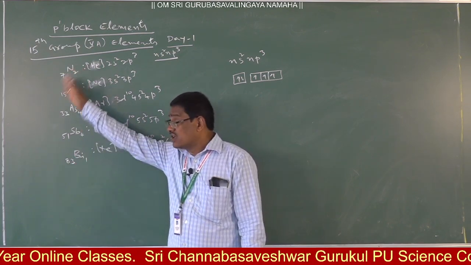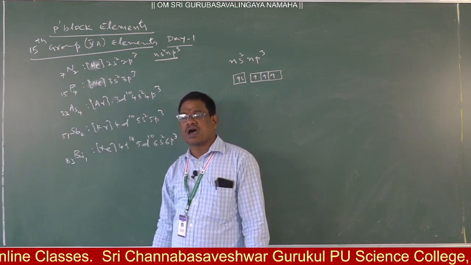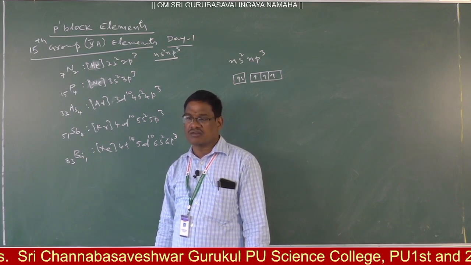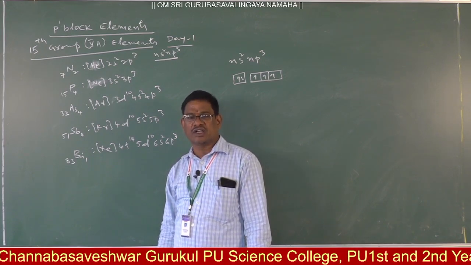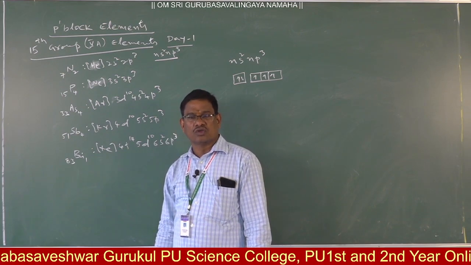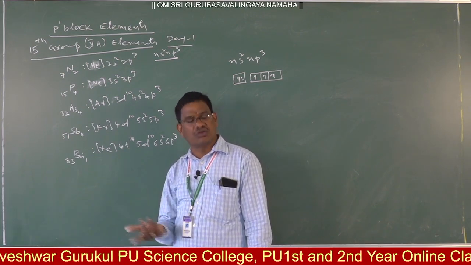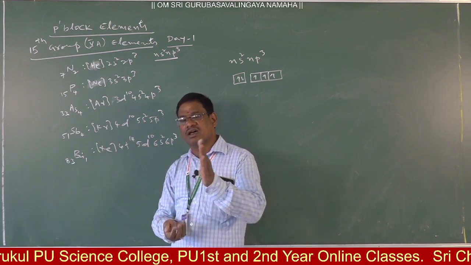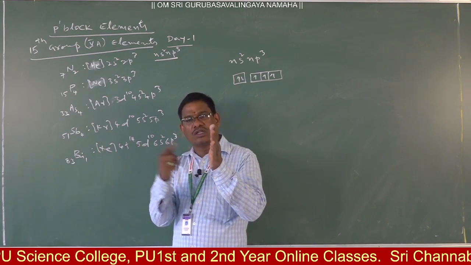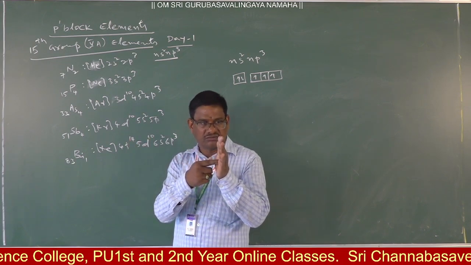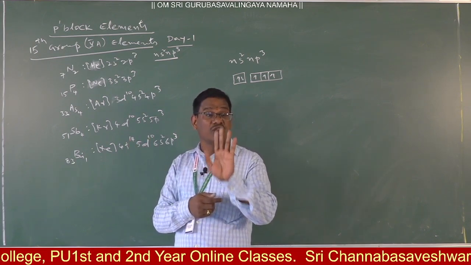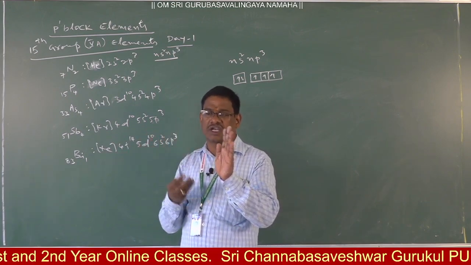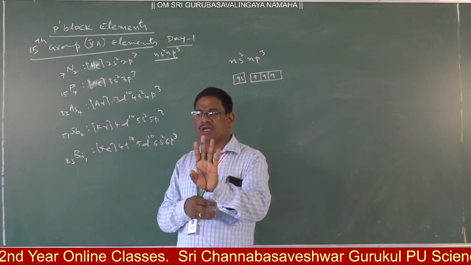Leaving this, in the 14th group you already studied carbon, silicon, germanium, tin and lead. Lead 208, lead 208, lead 202: the 4n plus 2 series will be there, and the 4n series also. So lead is the last element, and thus lead does not allow the alpha, beta, gamma rays through it. Therefore, we use a lead box to stop the passage of radioactive elements.